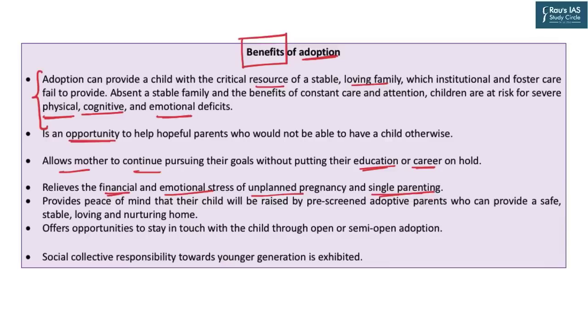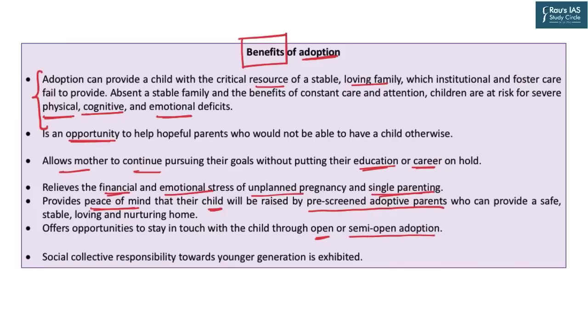If the adoption is done in an institutionalized manner, then it also gives peace of mind to the giving parents, the biological parents, that their child would be raised by pre-screened adoptive parents who will provide a safe, stable, loving and nurturing home. Not so much in India, but in foreign countries, there are proper institutional mechanisms so that the biological parents can have a right to visit the child, meaning it's an open or semi-open adoption. In that case, the child gets the love and affection of both the biological parents and the adopting parents, and both the parents have the opportunity of experiencing that parenthood.